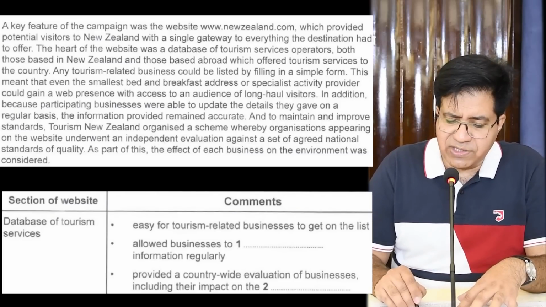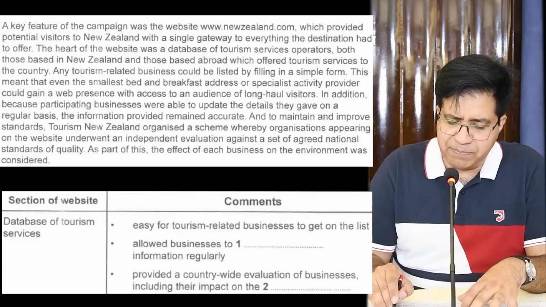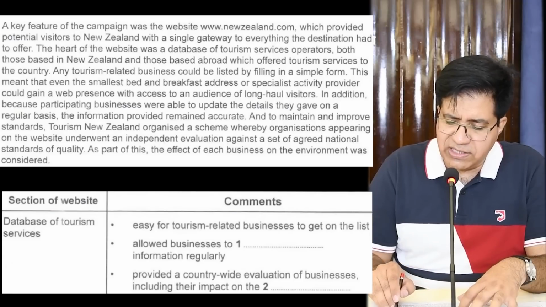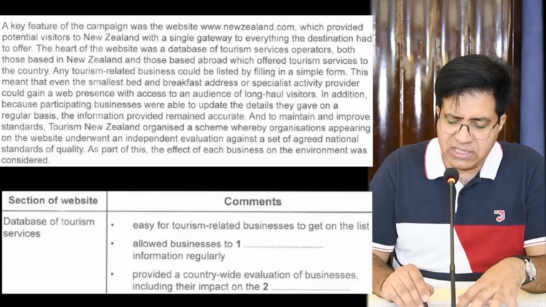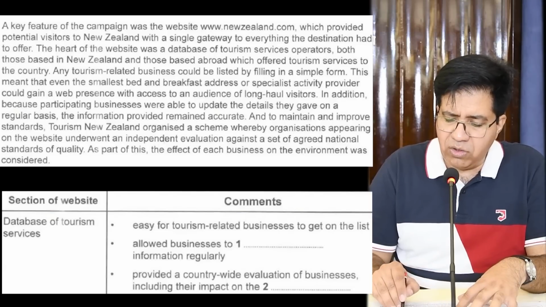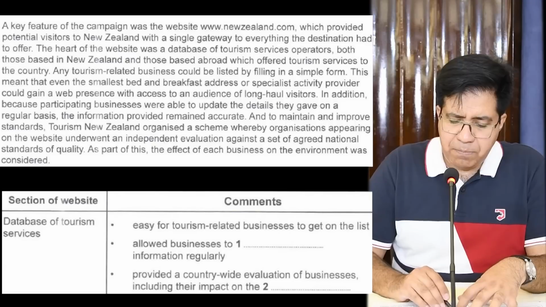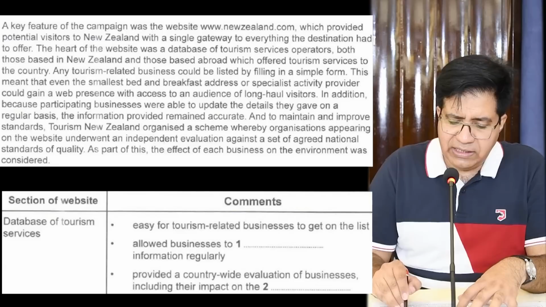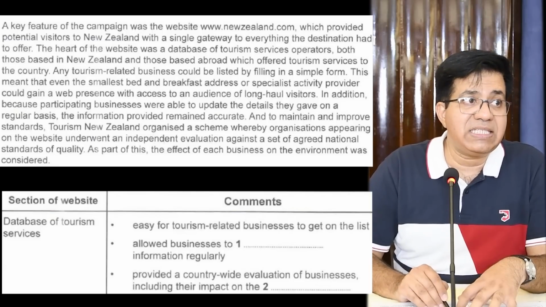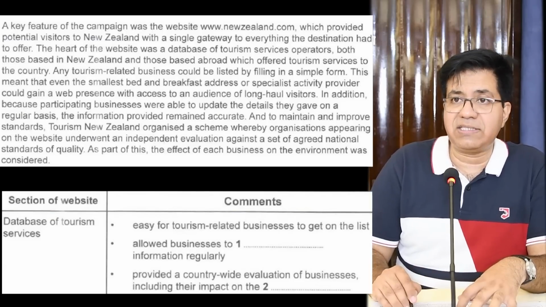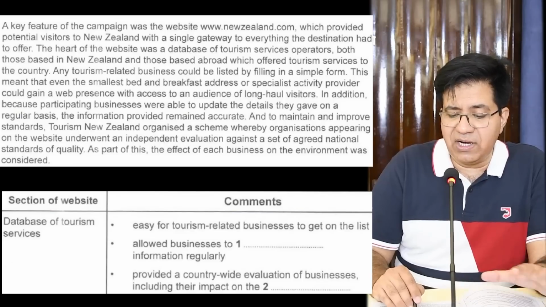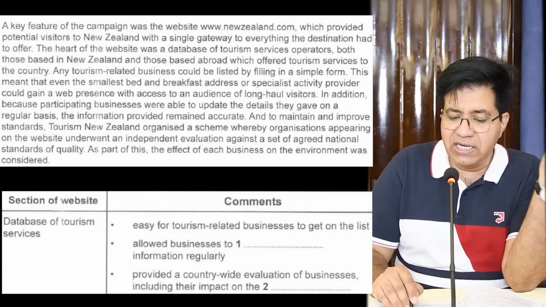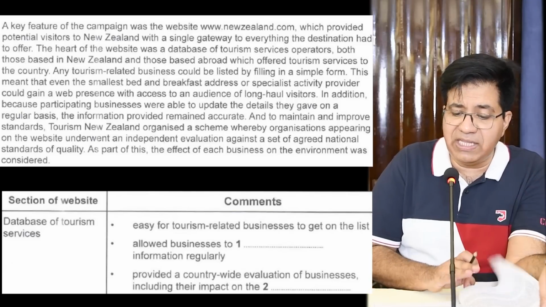I'm reading it from here. Any tourism related businesses could be listed by filling in a simple form. This meant that even the smallest bed and breakfast address or specialist activity provider could gain a web presence with access to an audience of long haul visitors. In addition, because participating businesses were able to update the details they gave on a regular basis. Now, what is on a regular basis? Businesses were able to update the details they gave on a regular basis. So they update details on a regular basis. Now what will be the answer?